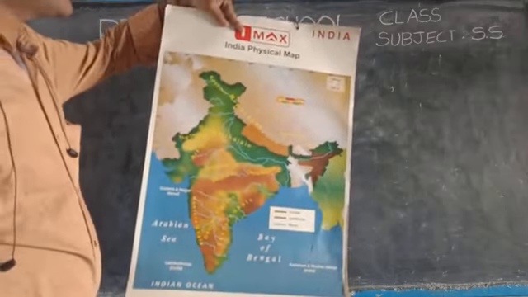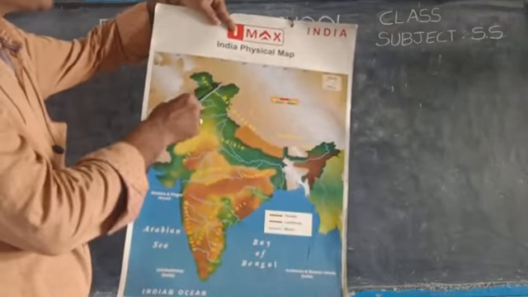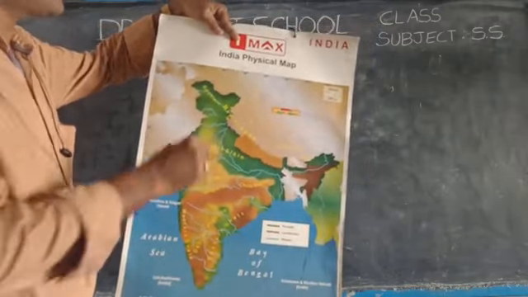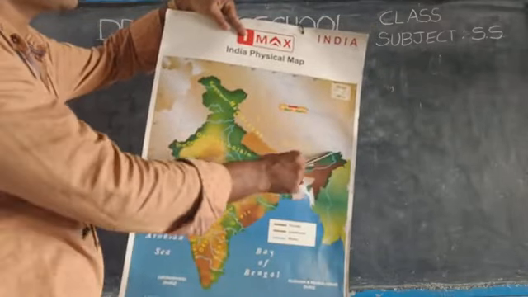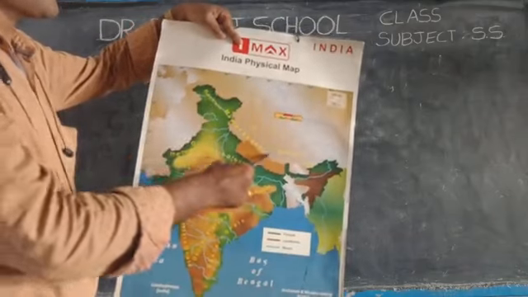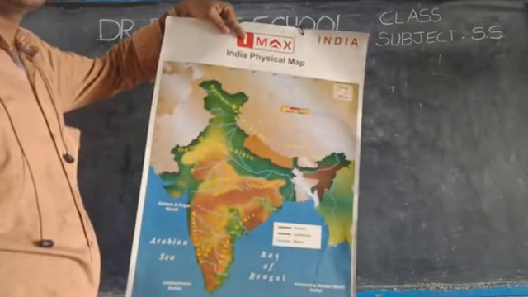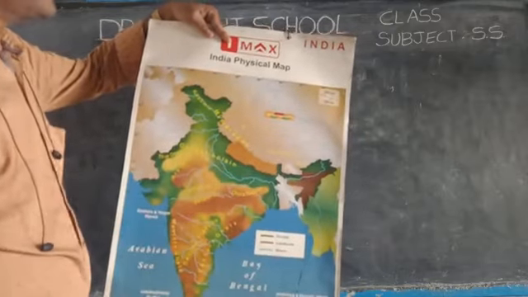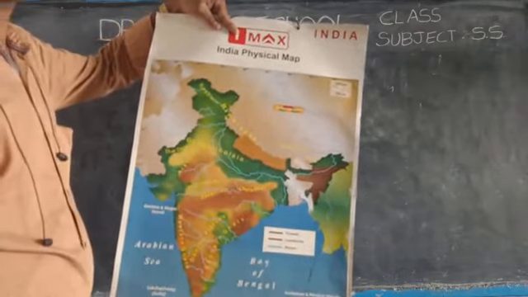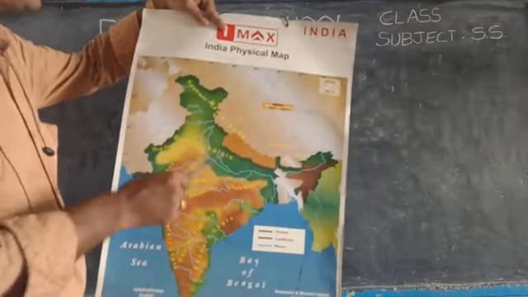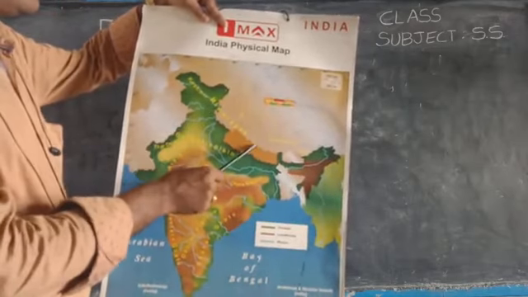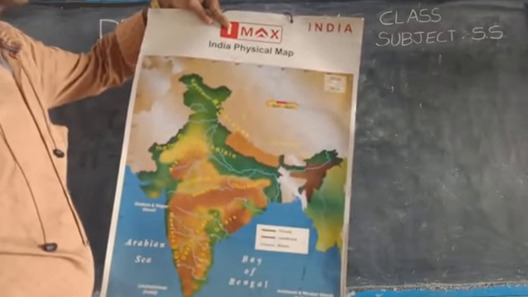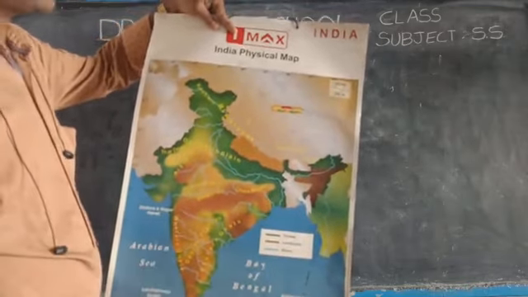The Himalayan mountains spread in India from Jammu and Kashmir to Arunachal Pradesh over a length of 2,400 kilometers in the shape of an arc. You learned already in mathematics what an arc is, a crescent shape. So 2,400 kilometers length. They are spread in India, Nepal, as well as China and Bhutan. Bhutan also is here.